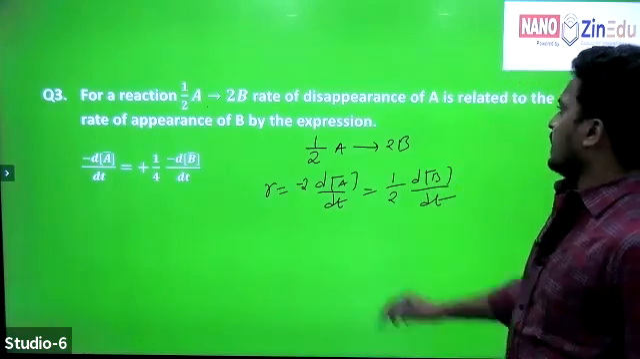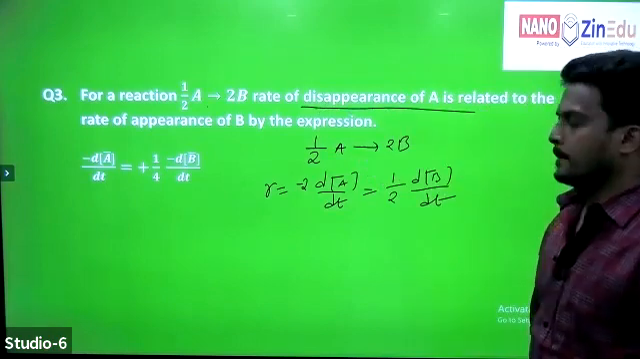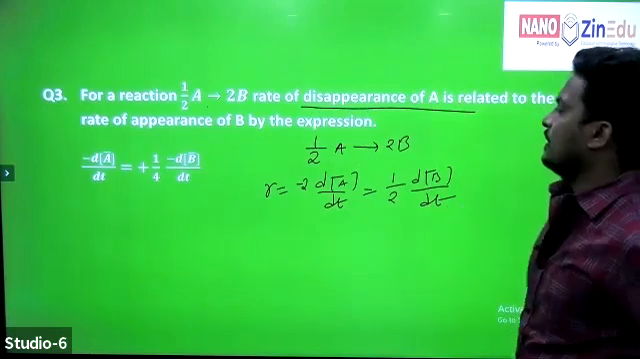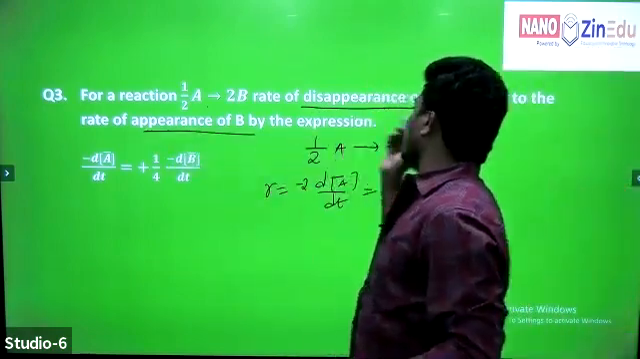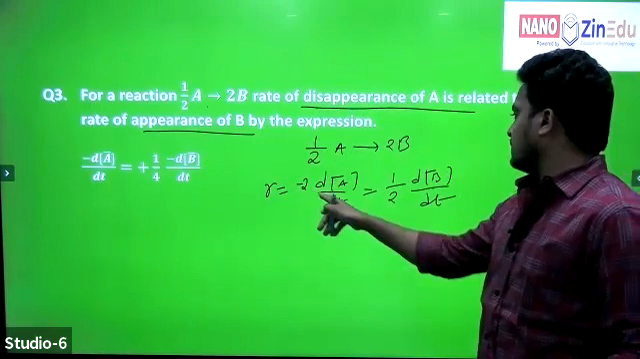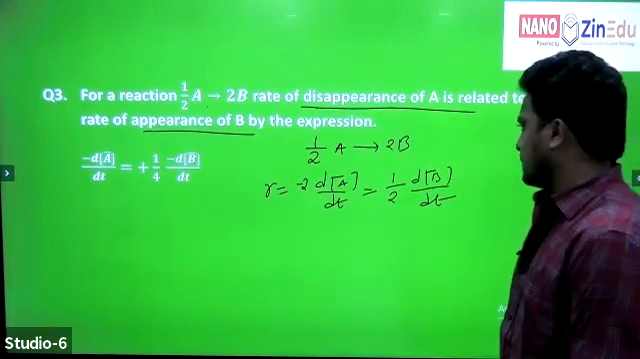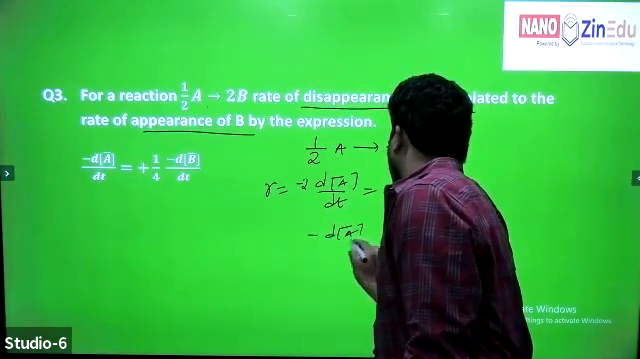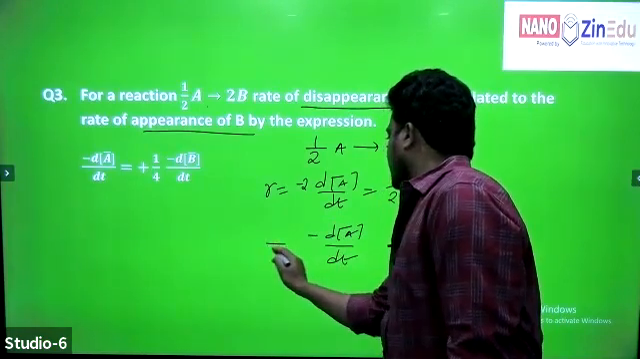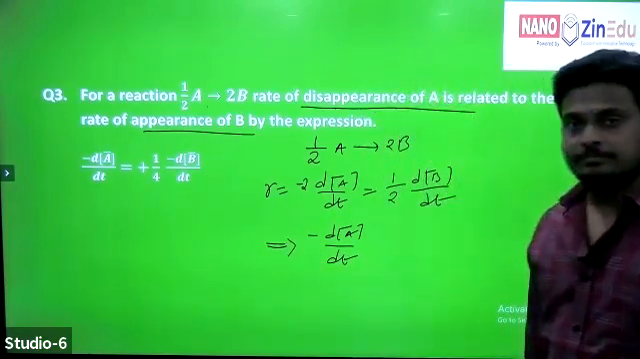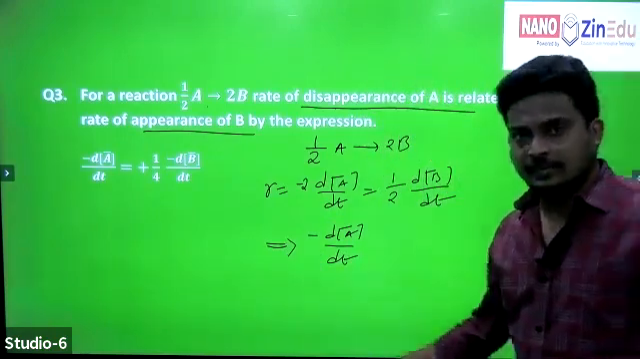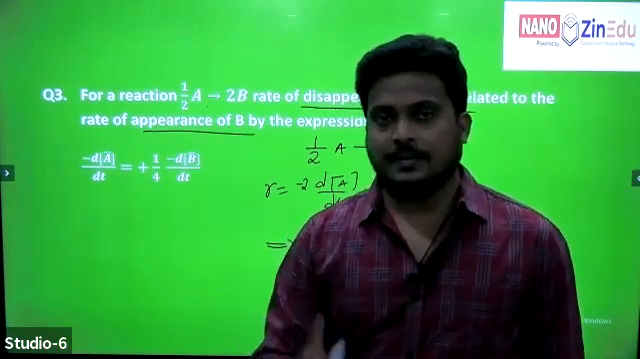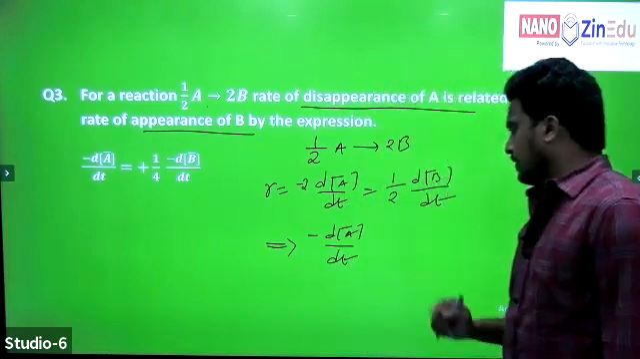What is being asked is the rate of disappearance of A, and how it is related to the rate of appearance of B. Now take the 2 to this side. What is the meaning of minus d[A]/dt? Without the coefficient, it is said to be the rate of disappearance. If you use the coefficient, it is said to be the rate of reaction. Don't forget, this is an important one.